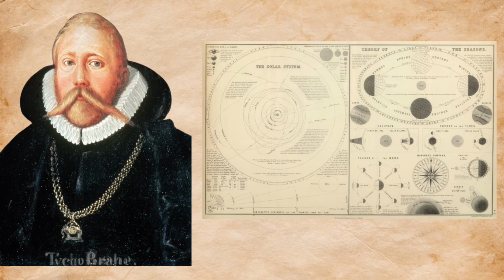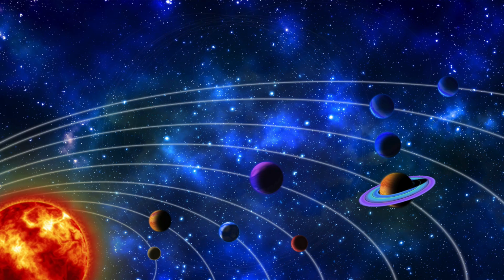But the reason Mars' orbit was problematic was because the Copernican system incorrectly assumed the orbits of the planets to be circular. After much struggling, Kepler was forced to an eventual realization that the orbits of the planets are not circles, but were instead the elongated or flattened circles that geometers call ellipses.